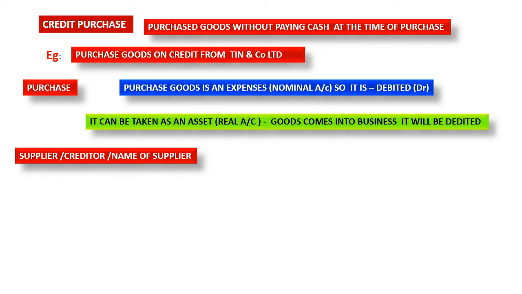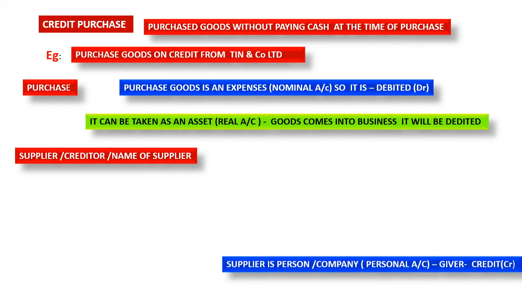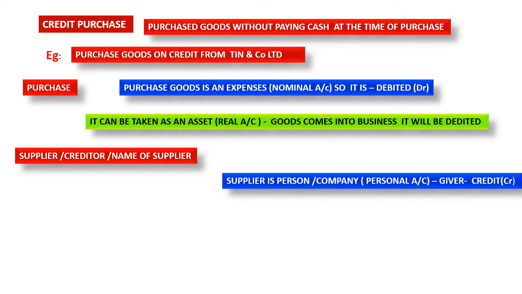Credit purchase means there will be no cash. Purchase will be debited to the supplier or creditor or name of the supplier, because we are not giving cash to the supplier right now. If you are giving, it will be cash, but now we are not giving. That's why we will write the name of the supplier for this transaction, because of credit purchase, because we are not paying this amount.